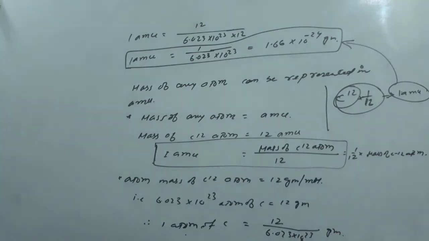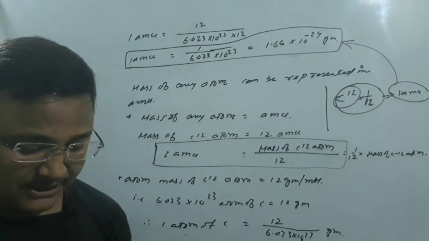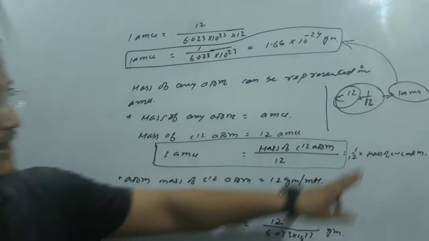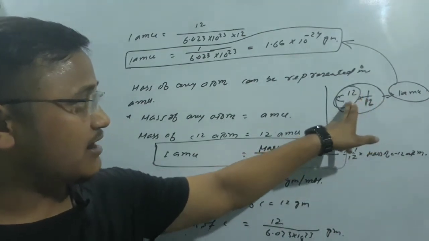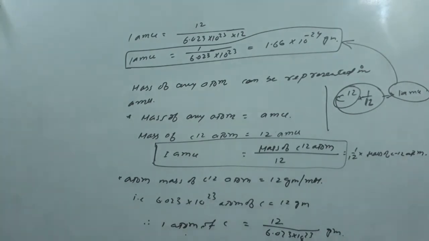Got it, guys? So now if someone asks us what is 1 atomic mass unit, we will say that it is defined as the mass exactly equal to 1 by 12 of the carbon-12 isotope. That is what we mean by atomic mass unit, or 1 AMU. I hope you guys have understood these things, right?